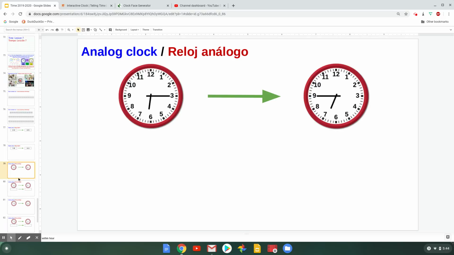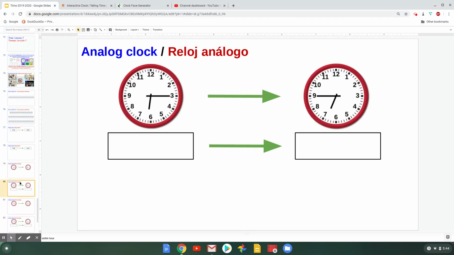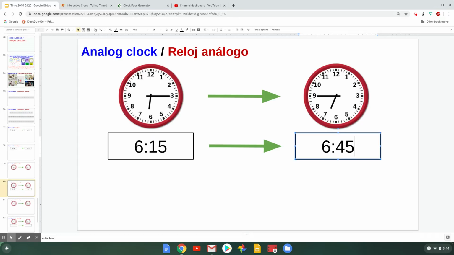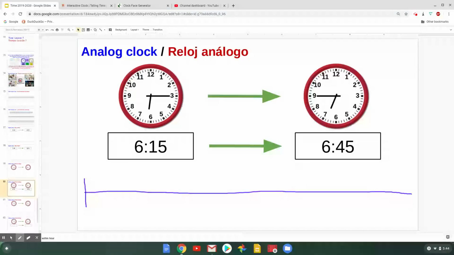So you take your analog clock, and first you figure out what time it's representing. You tell time on the analog clock and make it into a digital clock. Write it with numbers. So I'm going to use what I already know about telling time on analog clocks and figure out that my start time is 6:15 and my end time is 6:45. And now I can draw a time number line. And then I can do all the steps that we just talked about in the last 2 problems to figure out how much time has gone by in between these 2 times.